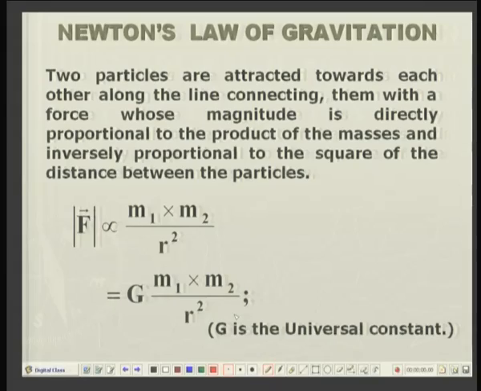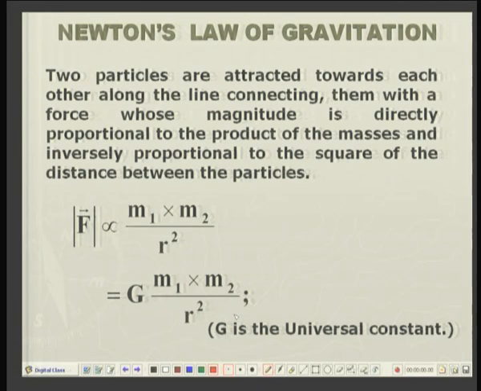The fourth important law of classical or Newtonian mechanics is the law of gravitation. Whereas the third law was the interaction between particles or bodies in contact, this is the interaction between bodies which are separated from each other by some distance.